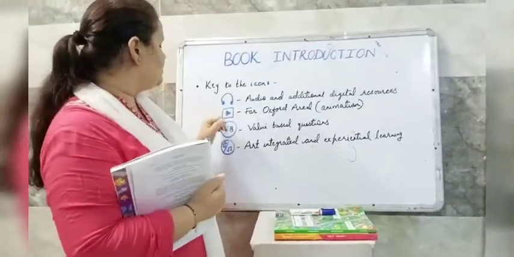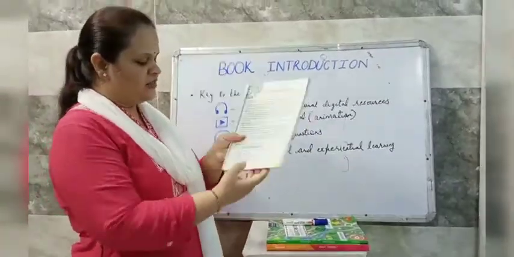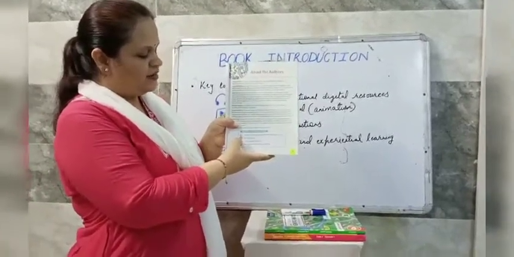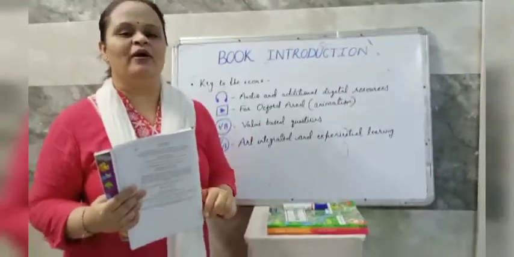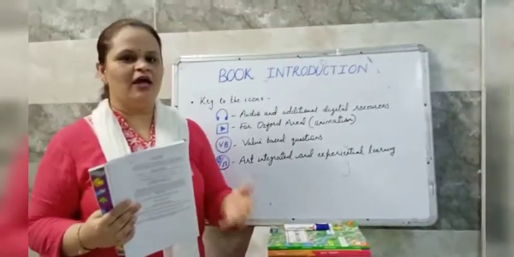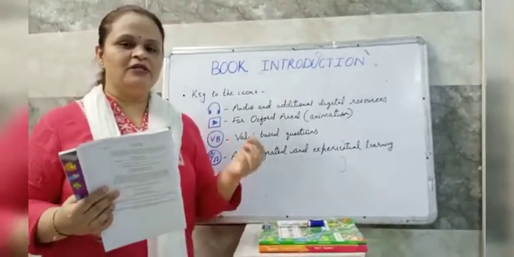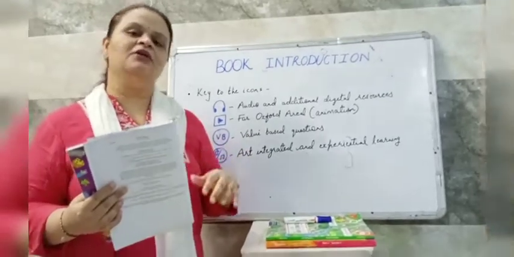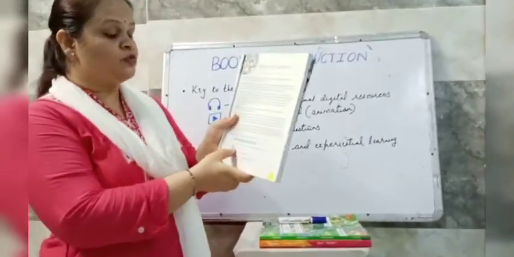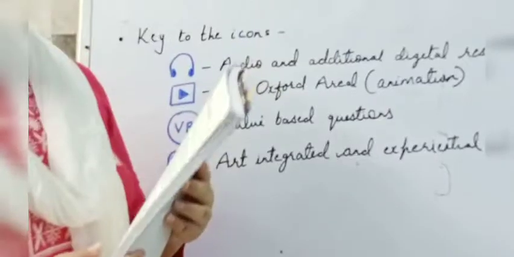Now the second one is, see, in your book you can see a red square with a play button inside. It's almost similar to the YouTube button. You have all used this, you are seeing a video right now on YouTube. So it is almost similar to the YouTube button, and it's written, it's for Oxford Arial.